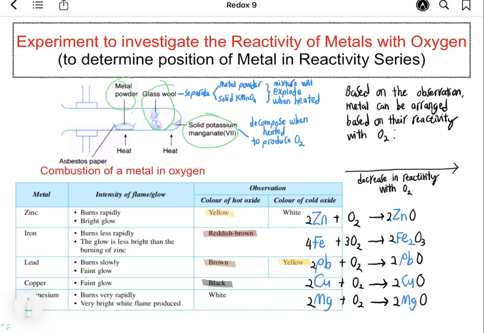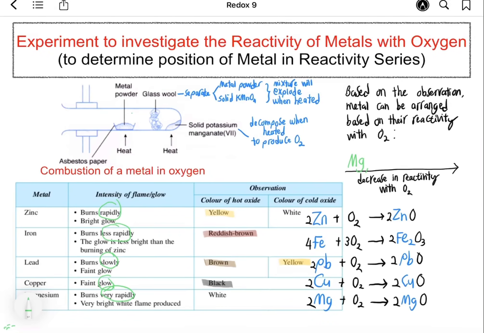This is because if the metal powder and the solid potassium manganate are mixed together, the mixture will explode when heated. Now, by observing how vigorously the metal reacts with oxygen and the intensity of the flame or glow, we can arrange the metal based on their reactivity with oxygen.